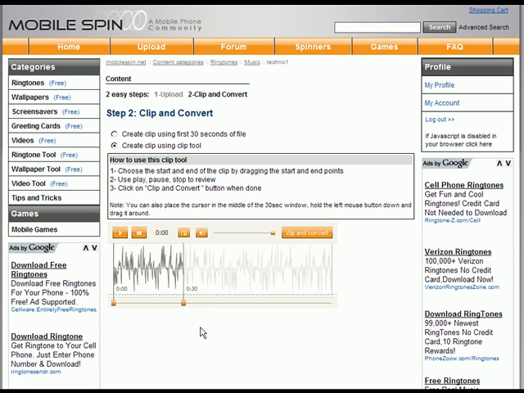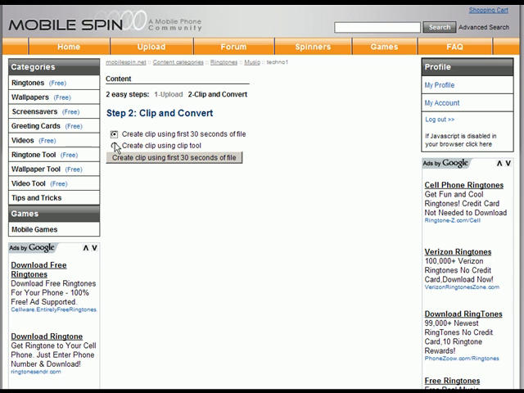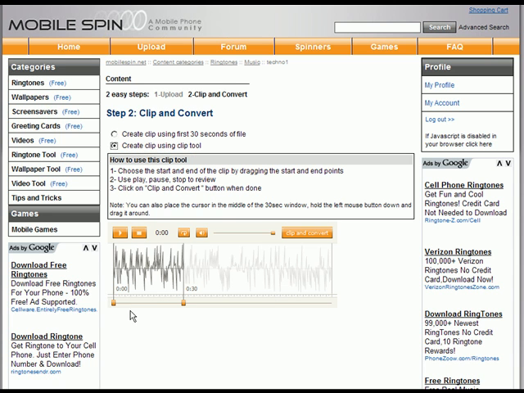You can create your ringtone using the clip tool, or you can use the first 30 seconds of the file. Let's take a look at the clip tool. You can select the start and end points, and you can choose the segment of the file. You can preview it, and when you're ready, you can click the Clip and Convert button.